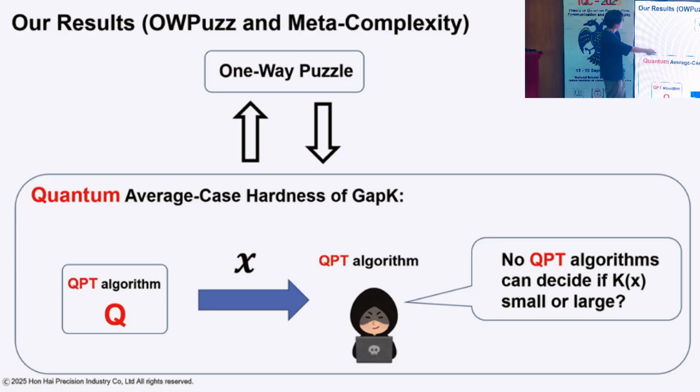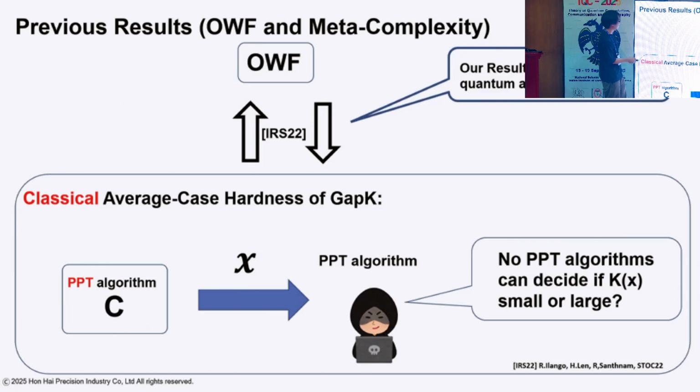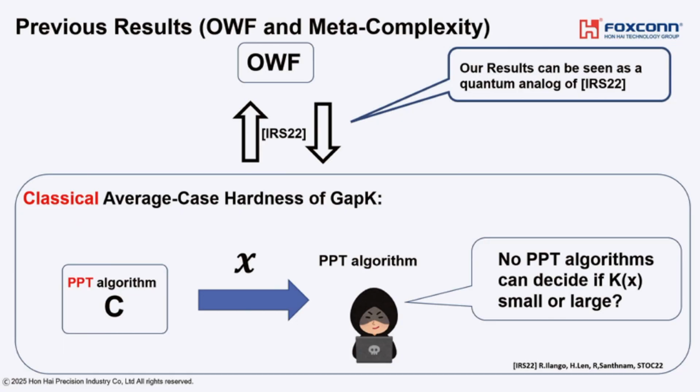Note that this result can be seen as a natural quantum extension of the following characterization of one-way function. In the classical case, it is known that one-way function can be characterized by classical average case hardness of the gap K problem. Here, the difference is that they just consider a PPT algorithm instead of a QPT algorithm. So our result can be a natural quantum extension of the IRS-22 results. So from now, let me explain the technical details.